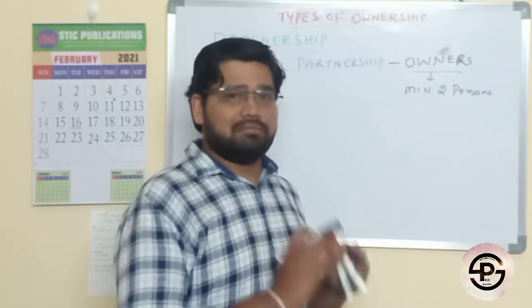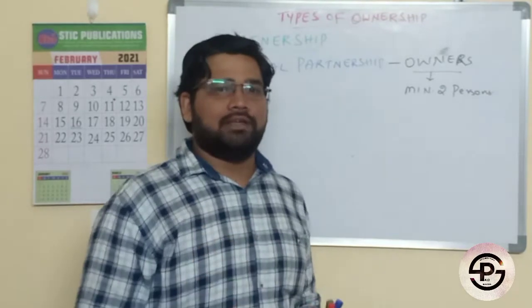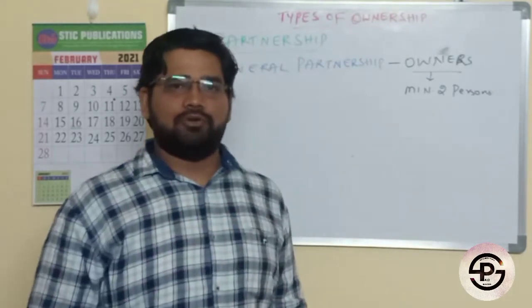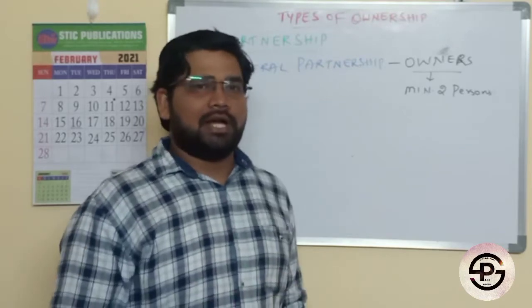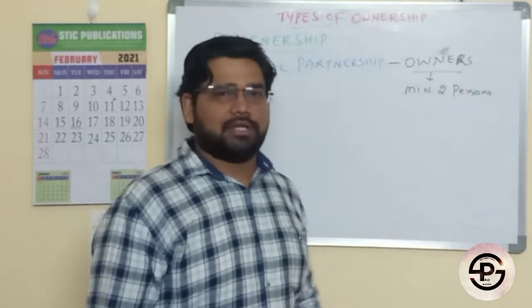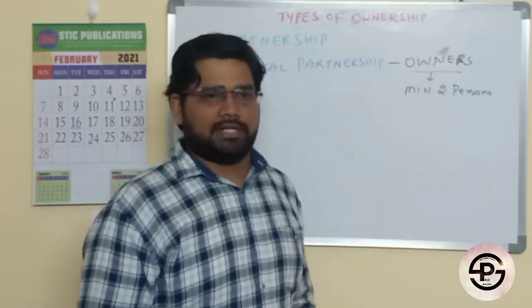Minimum 2 is the minimum number. The maximum could be 3, 4, 5 or 7 also, depending on the type of business, the investment they are making, and the agreement made between the partners. Here in this example, I will consider 2 persons as the partners.